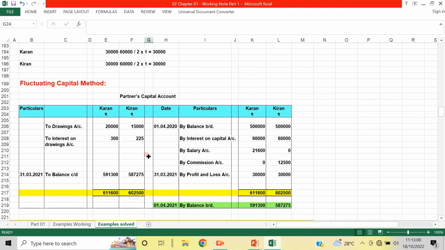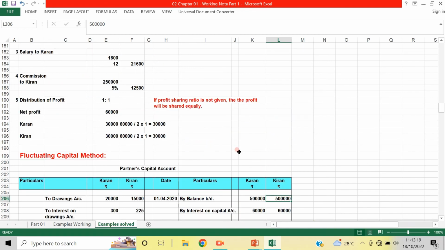So it is almost a combination of fixed and current account. When it is maintained in one capital account, it is a fluctuating capital. The term itself says it. For example, the balance brought down is 5 lakhs and 5 lakhs each.